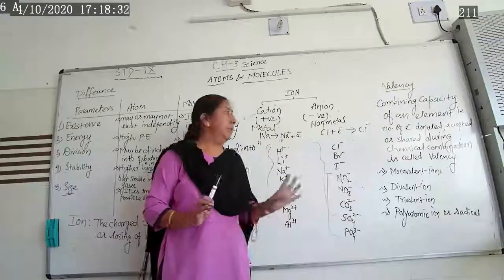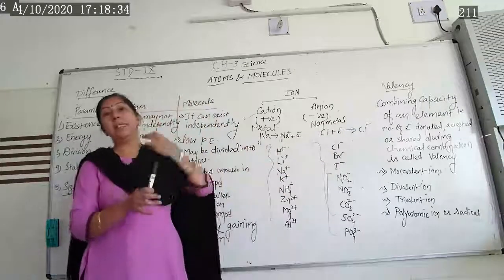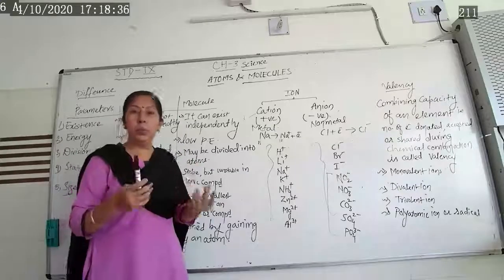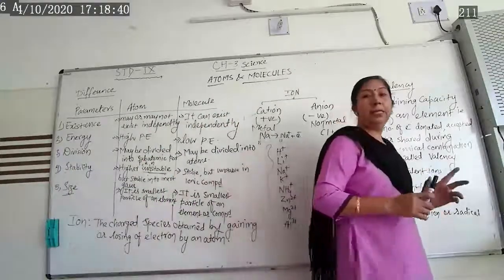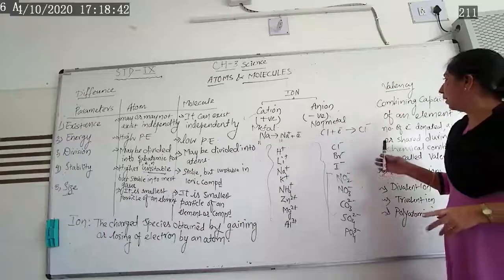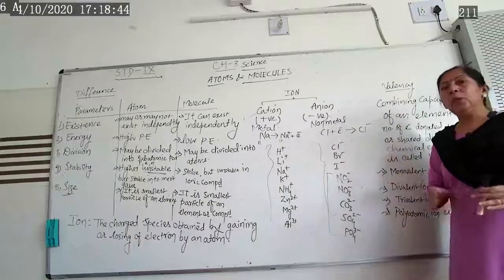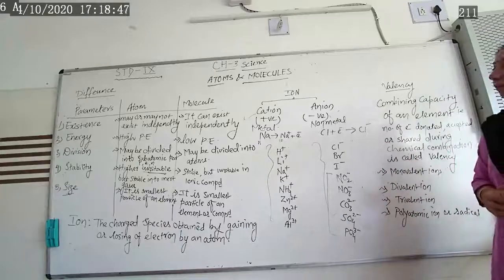Is it clear? So ion means what? Charged species that either lose an electron or gain an electron by an atom. Small charged species are charged particles. Now let us learn more about valency.